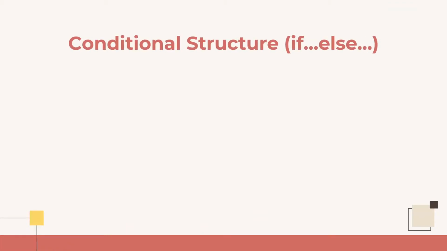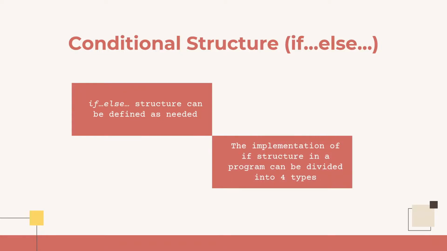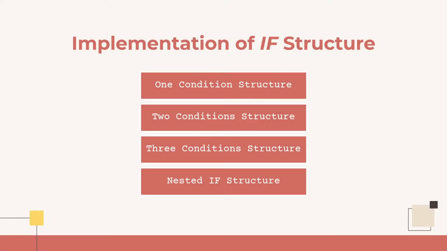We need to remember that the if-else structure can be defined as needed. The implementation of the if structure in a program, from the simplest one to the most complex, can be divided into four types. The four types are the one condition structure, two condition structure, three or more condition structure, and nested if structure.